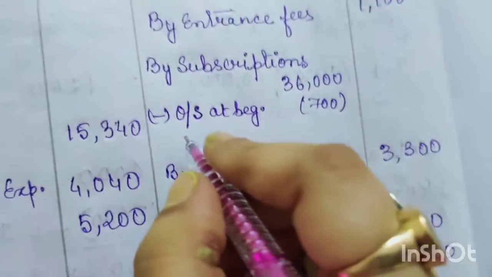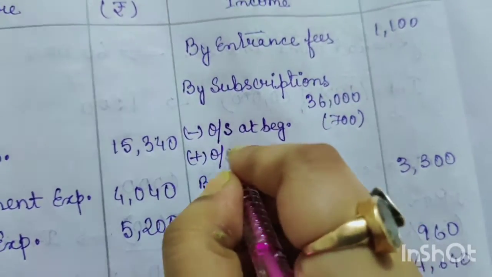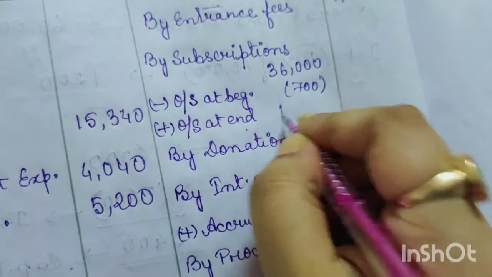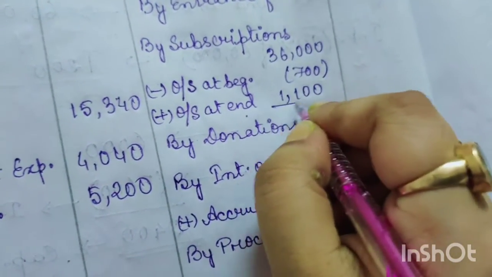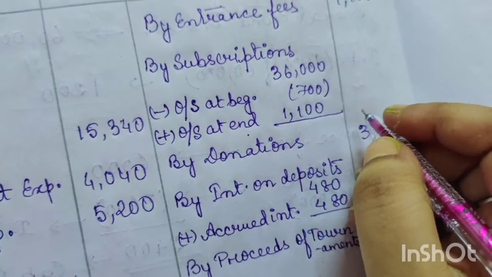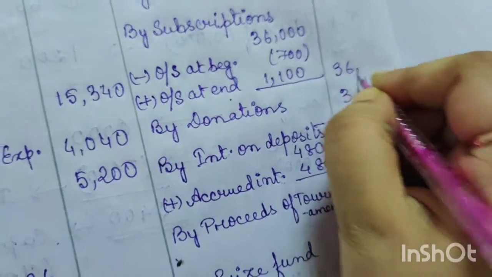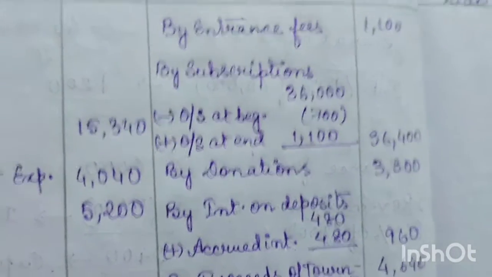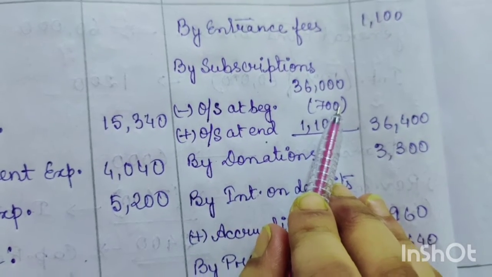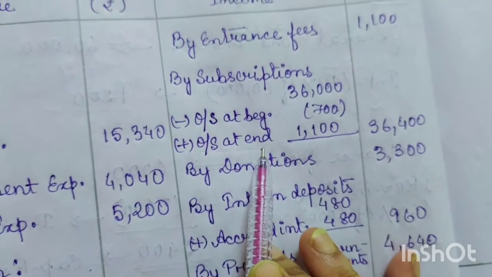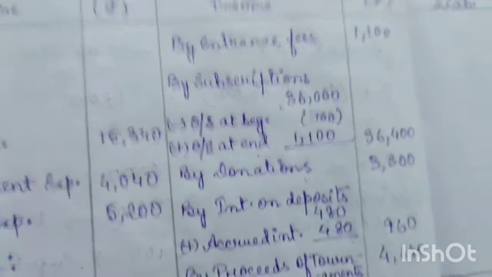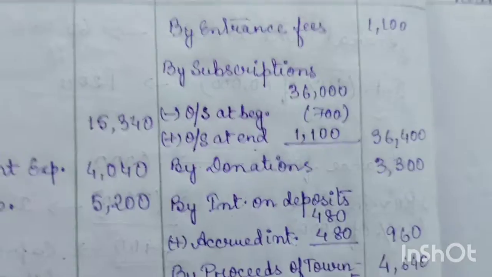So add outstanding at end 1,100. So the total is going to be 36,400. Okay, so outstanding at beginning should be deducted, that is 700 is deducted, and again outstanding at the end should be added. So after adding it we are getting 36,400 for subscription.